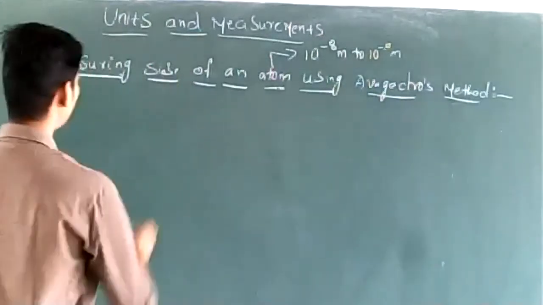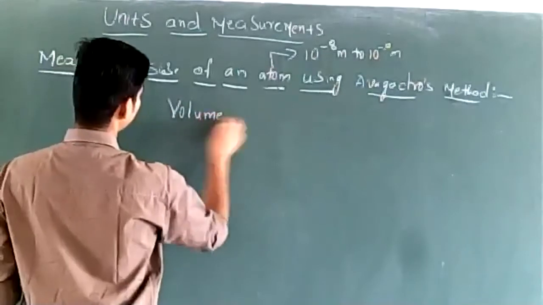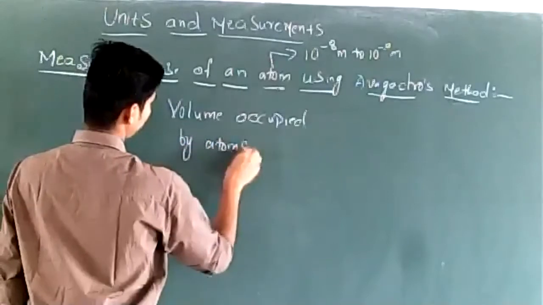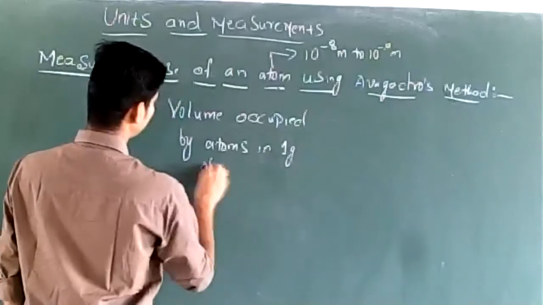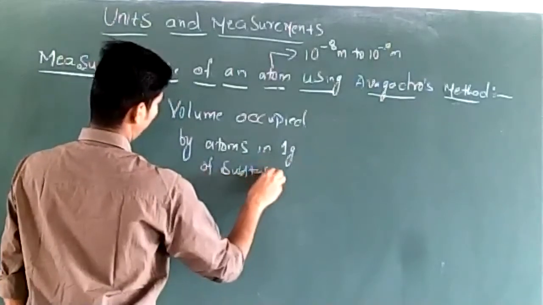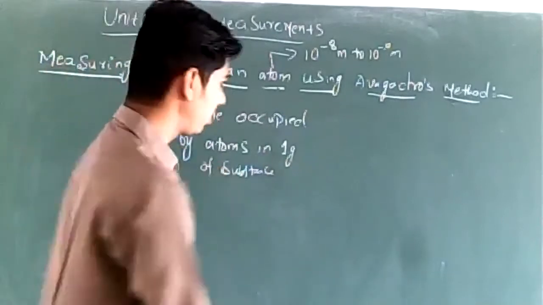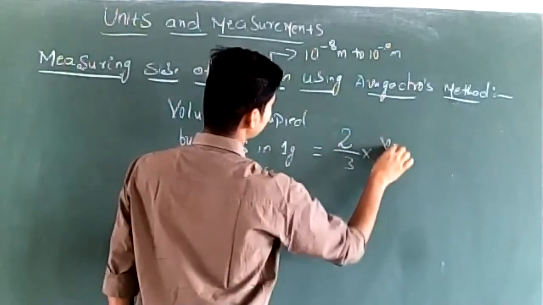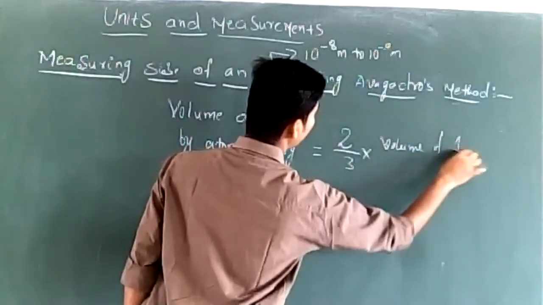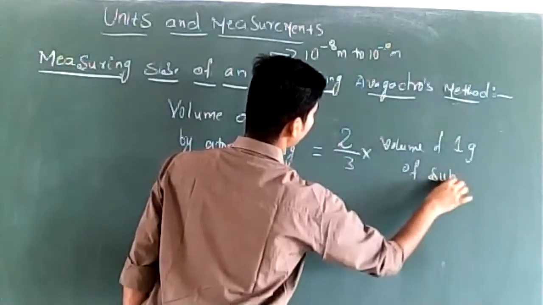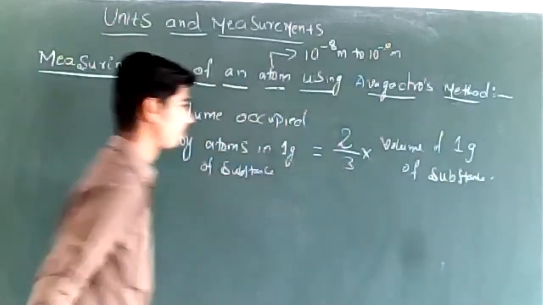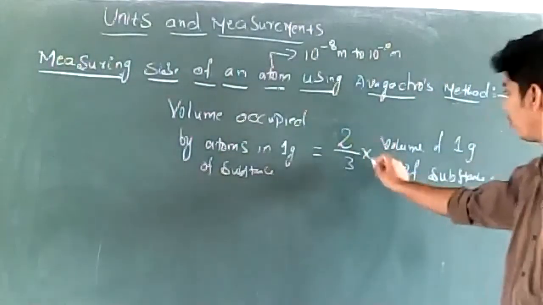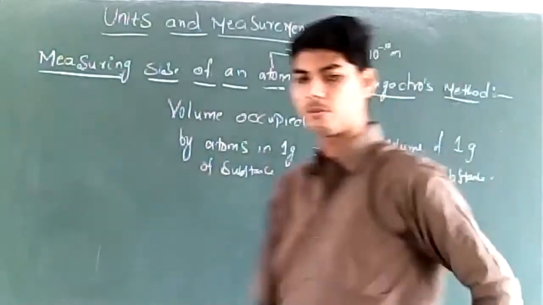According to Avogadro, the volume occupied by atoms in 1 gram of substance will be equal to 2 by 3 times the volume of 1 gram of substance. This is Avogadro's hypothesis.